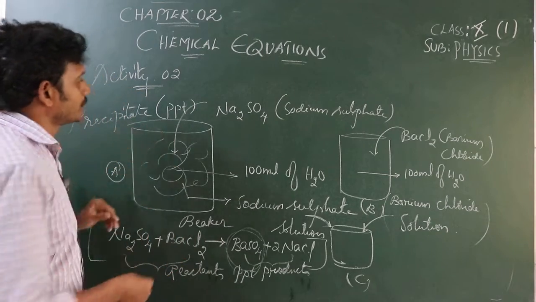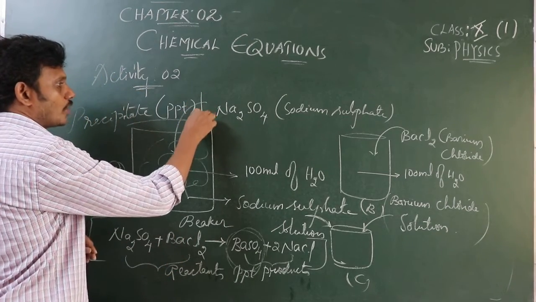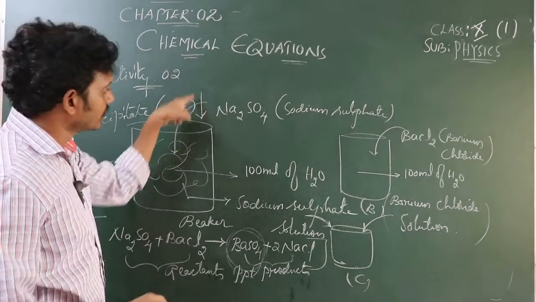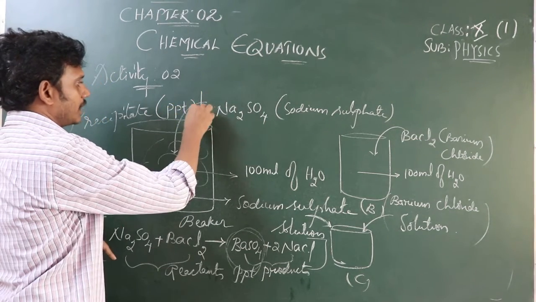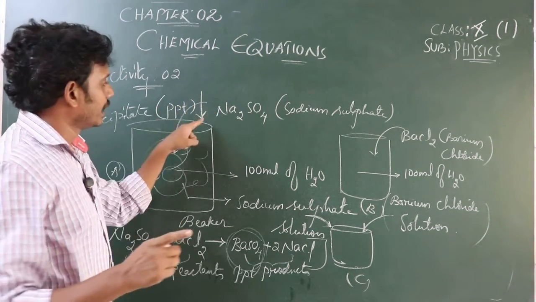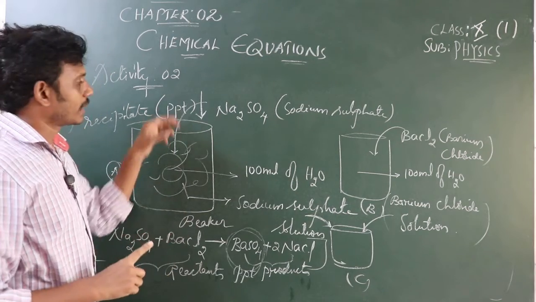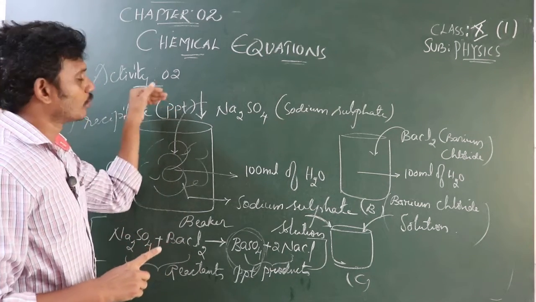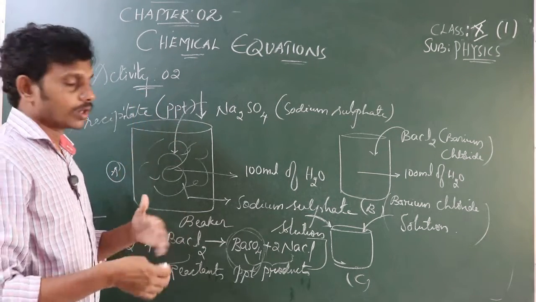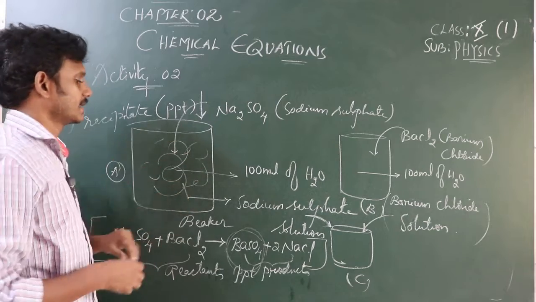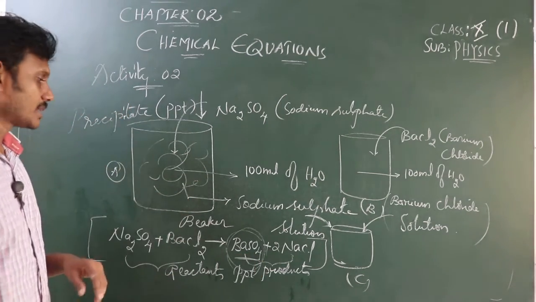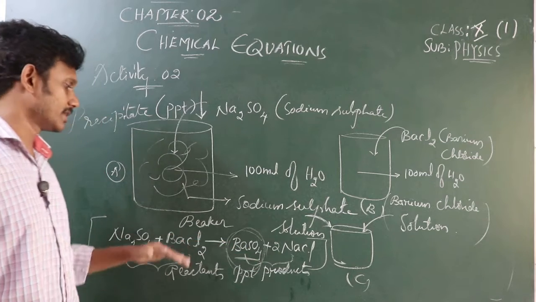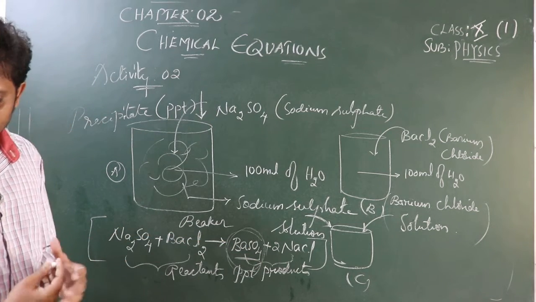This precipitate can be shown with a downward arrow. Wherever you see this downward arrow, remember it is a precipitate. It is a compound which doesn't dissolve and settles at the bottom. So BaSO4 behaves as a precipitate, formed here in this chemical reaction. Now is it clear for you?